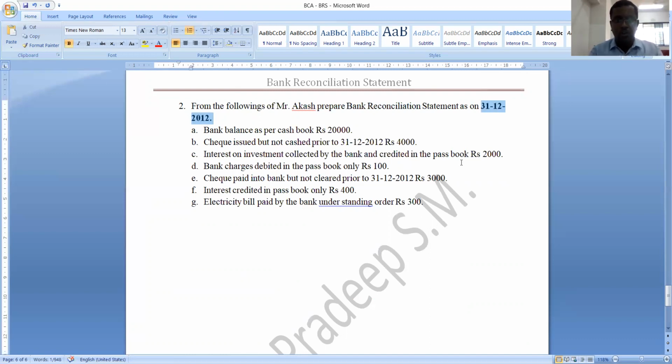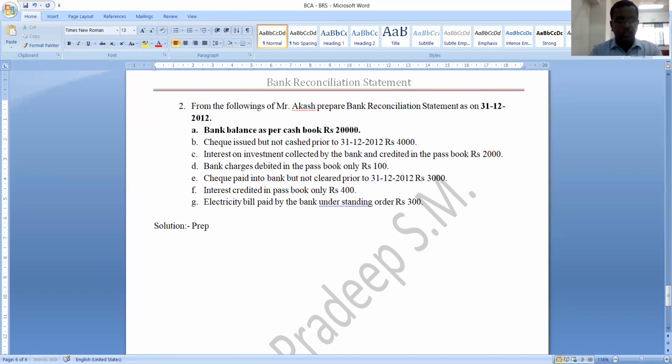Okay, what balance are they given? What is the opening figure over here? It is bank balance as per cash book. What should we find out? We should find out bank balance as per passbook. Understood? Okay, let us go through the transaction. Yes, we'll write the solution.